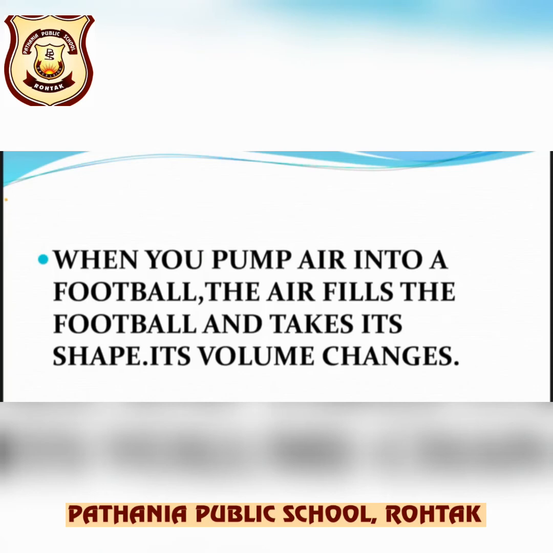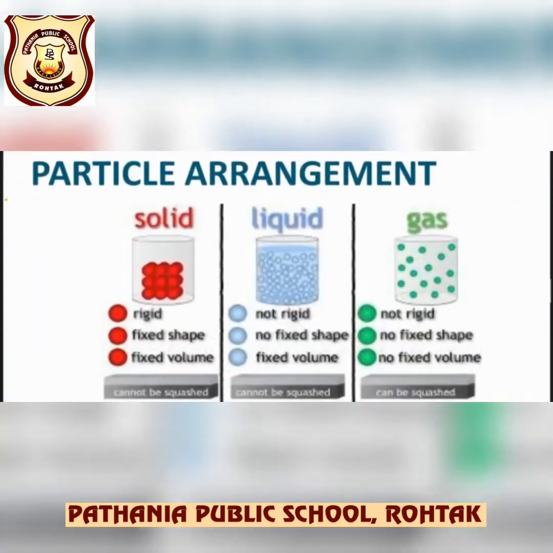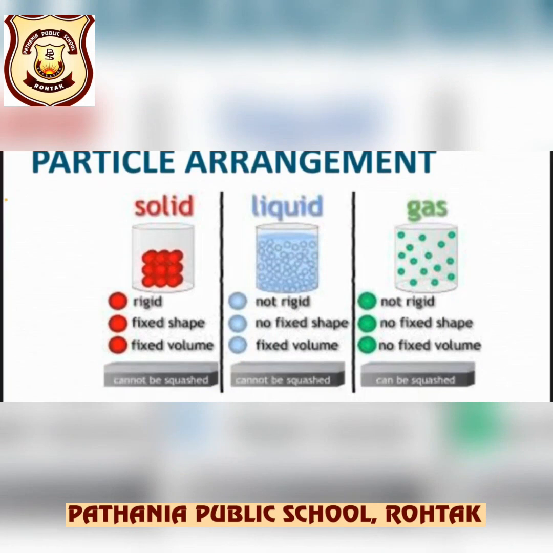Its volume also changes. Let's see the particle arrangement in solid, liquid and gas. In the solid state, the molecules of the metal are closely packed. They cannot move freely. They can only vibrate. That is why solids are rigid and have a definite shape. Metals mostly cannot be compressed. However, under the influence of an external force, some solids can change their shape but regain the same shape when the force is removed. Some solids can be compressed when subjected to an outside force. A solid substance also has a definite mass and volume.